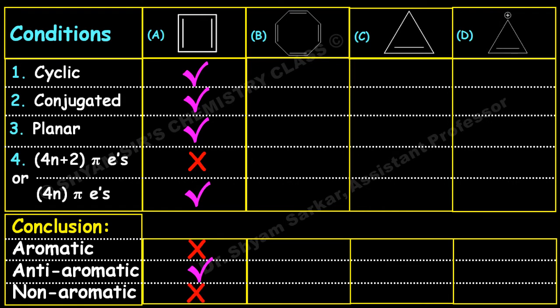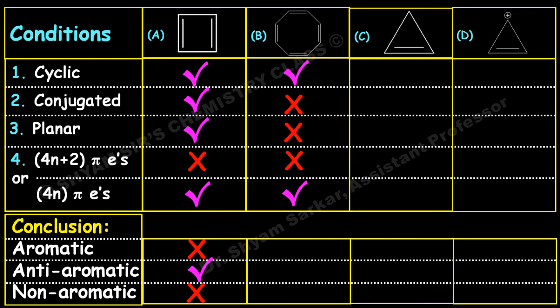This is cyclic, but not conjugated because it exists in a tub shape or tub form, or you can say boat form. It does not exist in the planar form. So this is not planar, not conjugated, although it has 4n pi electrons where n equals 2. That's why this compound is non-aromatic in nature.